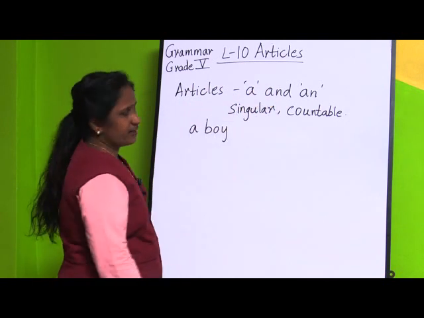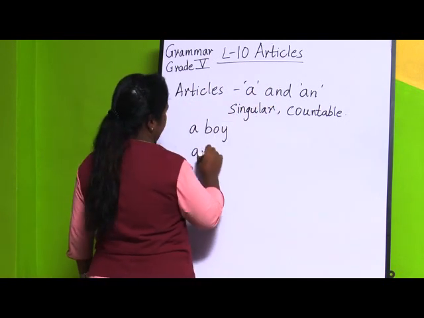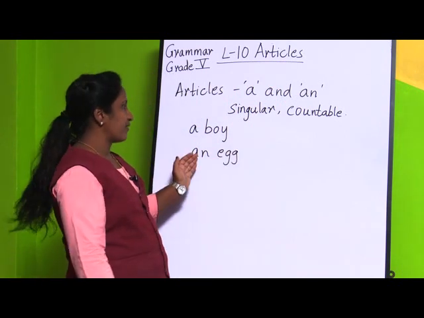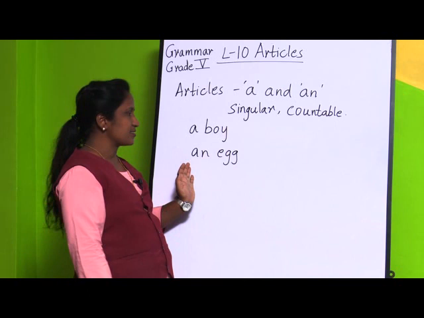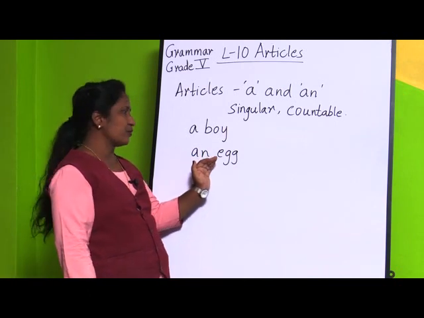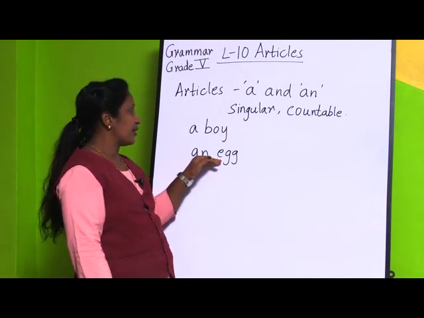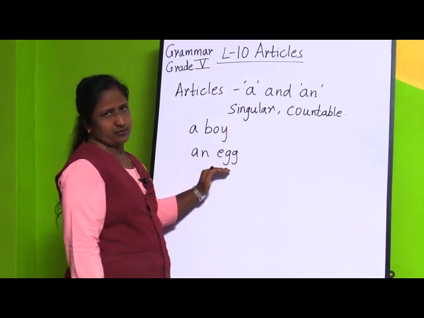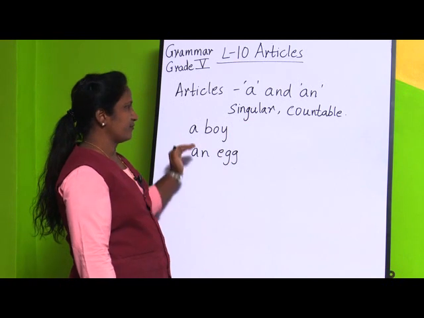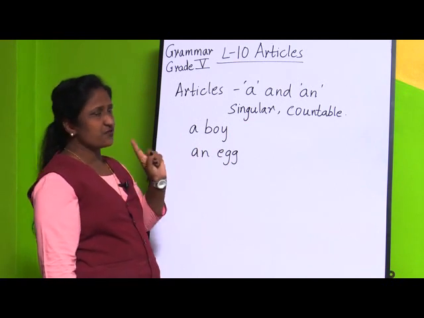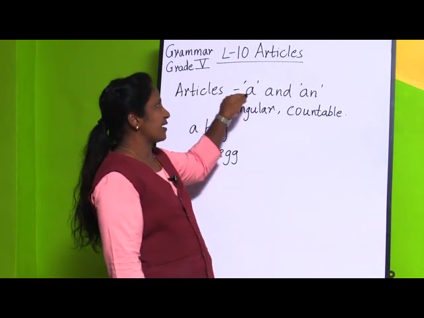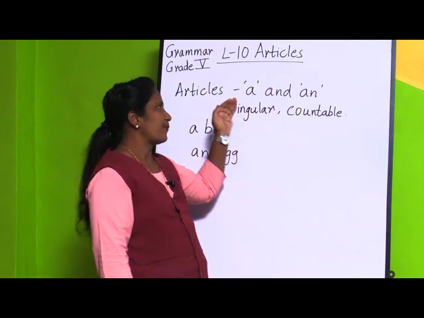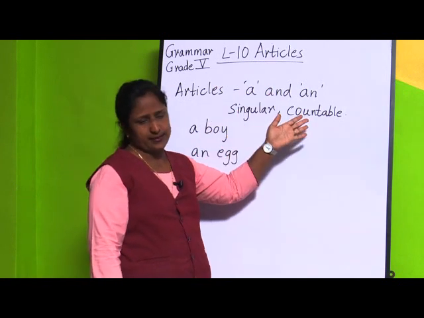The other example is an egg. We will study later that we use an if the word is starting with a vowel. Egg is also a singular noun and it can be counted, so we have used the article an. So this was the first thing: articles a and an we use for singular nouns, and if it is a countable noun.